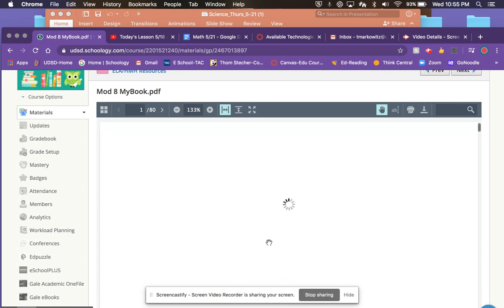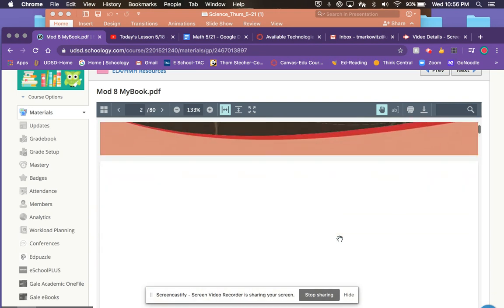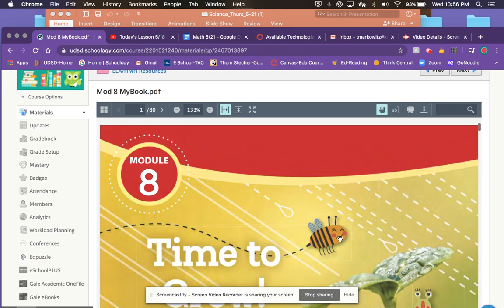Everything's loading here. There's a lot of pages, that's why it's going to take a little while. Time to Grow. Now what you can do, you can click this button here that downloads it. You'll see it'll drop to the bottom of my screen here.